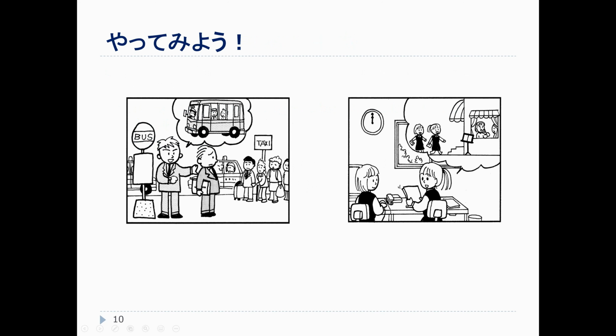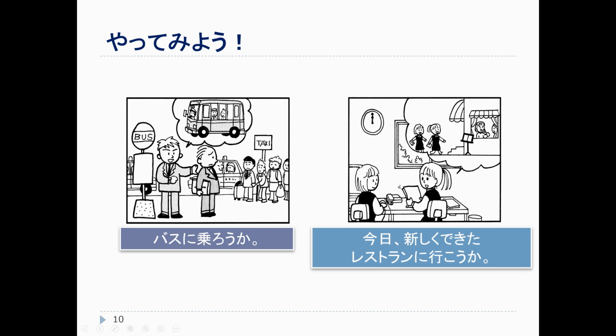So let's try a little bit more. We are waiting and waiting for a taxi, but it's a long, long line. The bus will come pretty soon. So, バスに乗ろうか? How about this situation? Now there's a new restaurant that opened up. 今日、新しくできたレストランに行こうか? So the same as we had 乗りましょうか and 行きましょうか, we can now say 乗ろうか、行こうか. So let's try to practice a little bit with the volitional form.